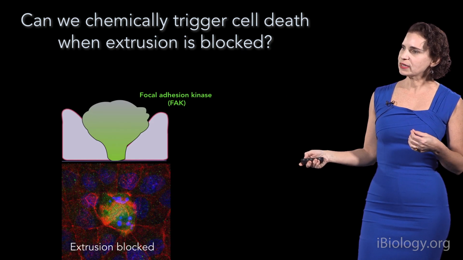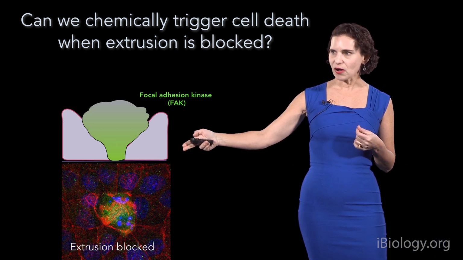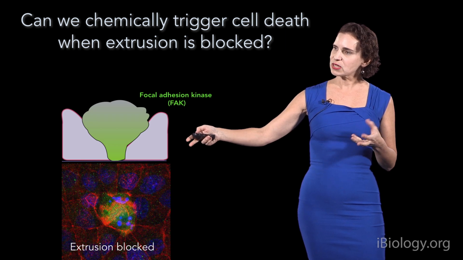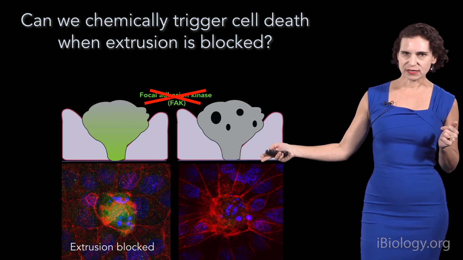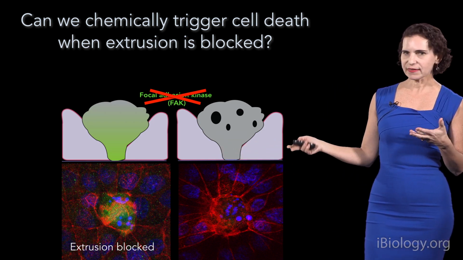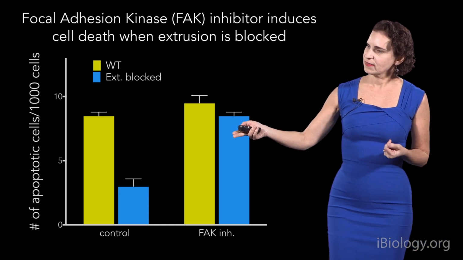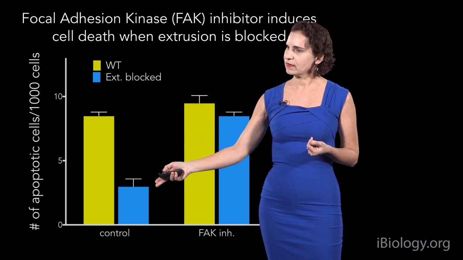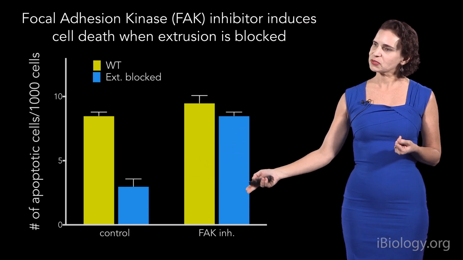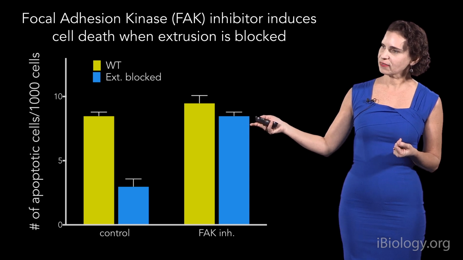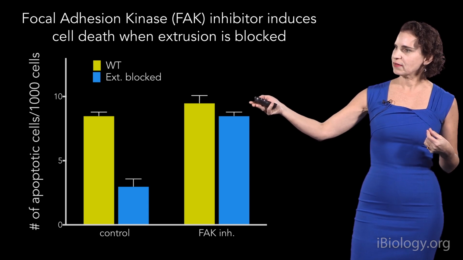So what we wondered is, in the case where extrusion is blocked, this survival signaling is prolonged, it stays there. Could we just block the focal adhesion kinase using an inhibitor and cause these cells to go on to die? And the answer appeared to be yes, we could. So now you can see this reduced rate of cell death in the control when extrusion is blocked. But if we add in focal adhesion kinase inhibitors, we rescue that amount of death and restore the rates of apoptosis to the levels of wild type.